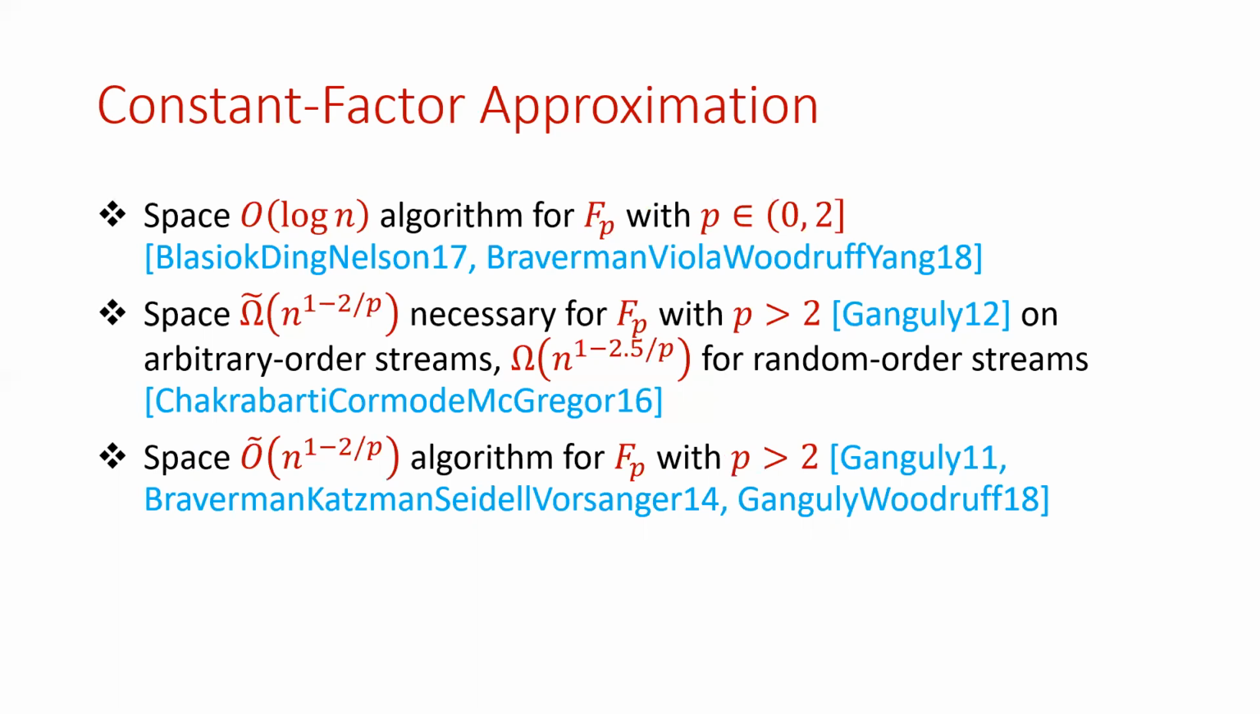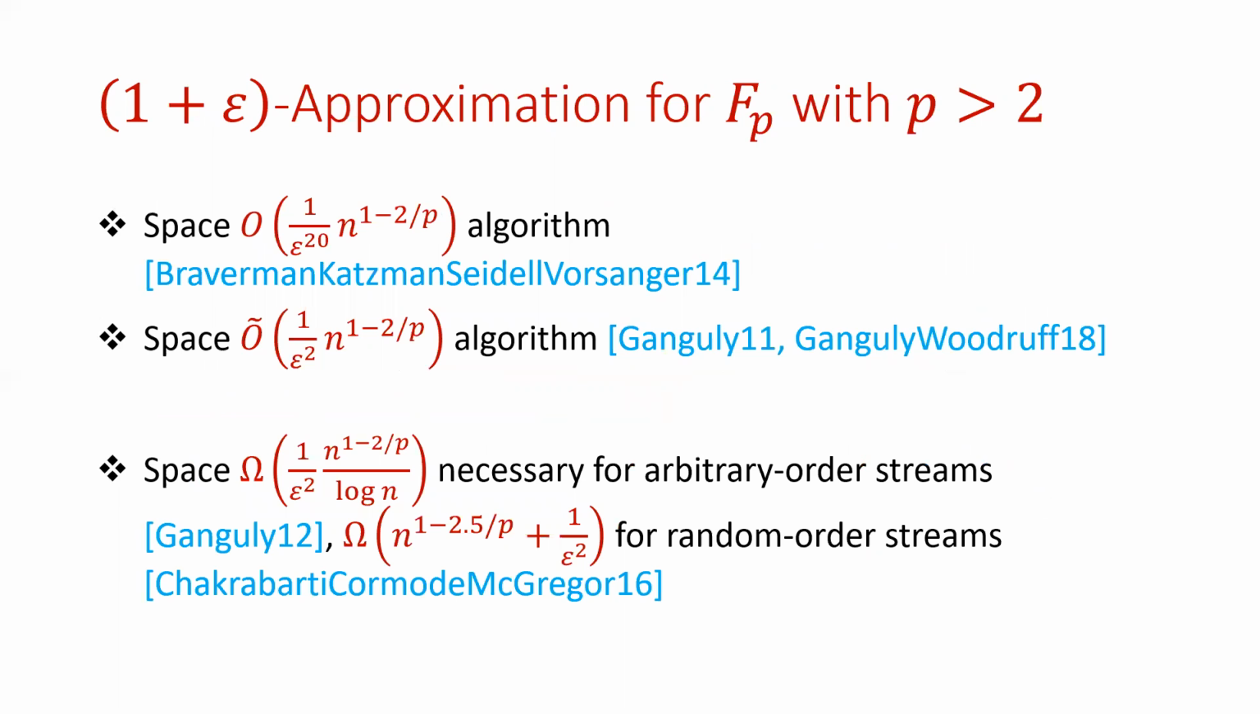Moreover, we have an algorithm that computes F_p with p more than 2 up to a constant factor approximation that uses space polynomial in n. This works for both the arbitrary order and random order streaming models. This is due to Ganguly, Braverman et al., and Ganguly and Woodruff. But in summary, we know that this problem exhibits different behavior depending on the range of p. In particular, in this talk, we'll focus on p bigger than 2. We'll also consider a tighter estimation of F_p. Namely, we'll consider 1 plus epsilon approximation for F_p.